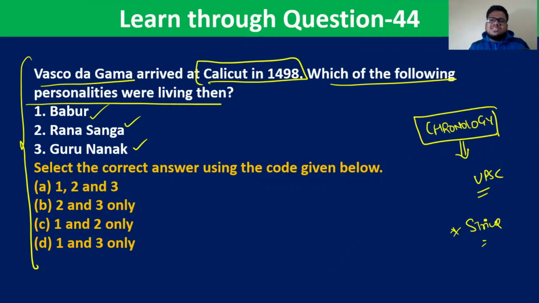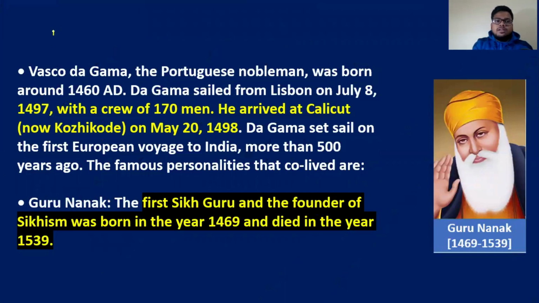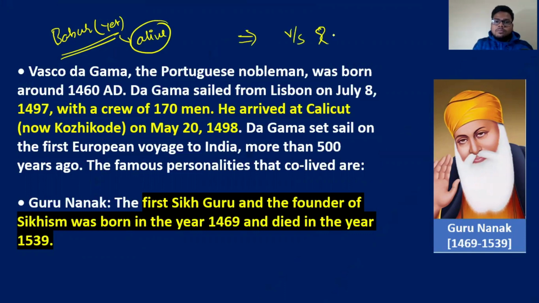If you apply a bit of common sense, if you have a very vague idea about the things, then just try to answer this question. Then you'll realize that if you remember that the first Battle of Panipat was fought between Babar and Ibrahim Lodi, now that was fought in 1526, isn't it? When it was fought in 1526, obviously Babar was yet to come to India, but he was alive. Then Babar went on to fight with Rana Sanga. That means Rana Sanga was also a contemporary, then he must also be alive at that time.